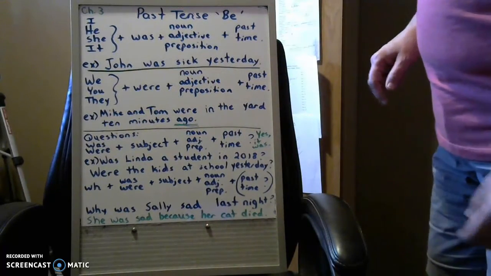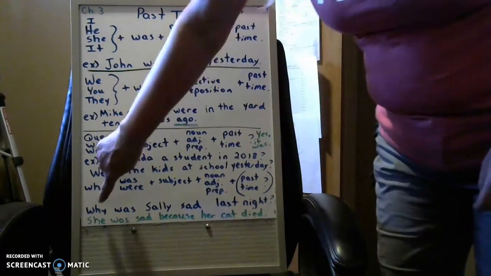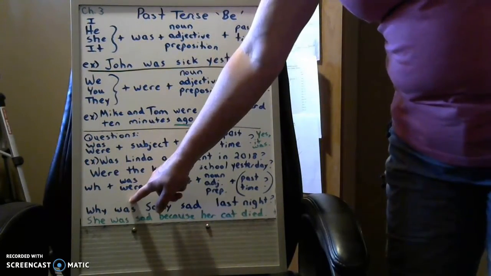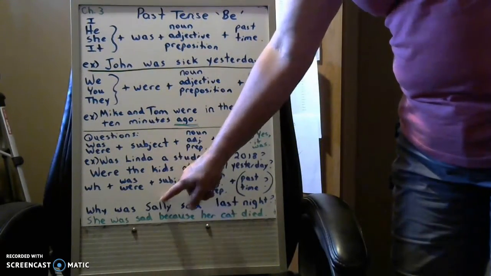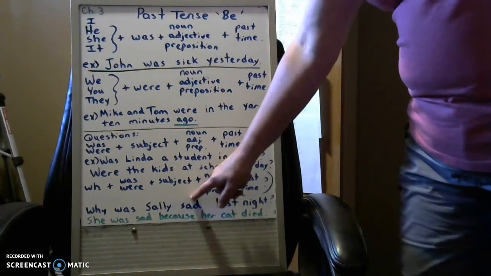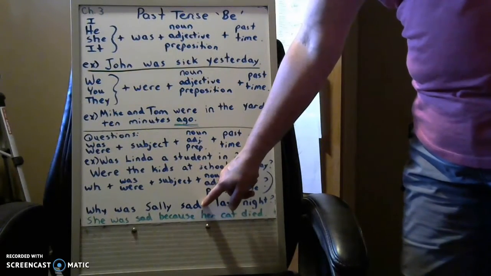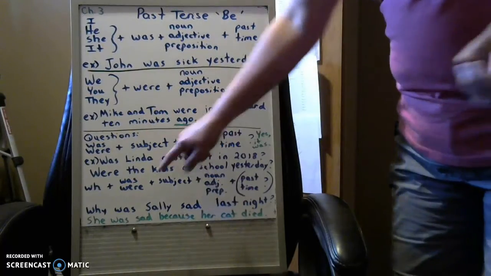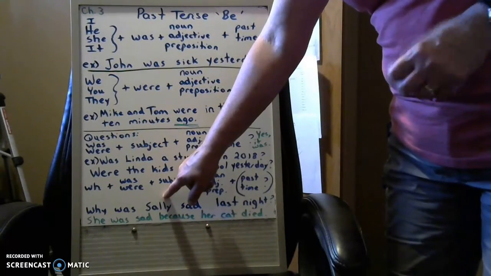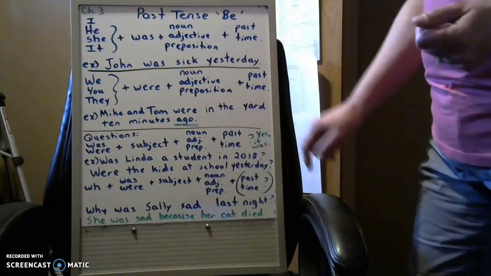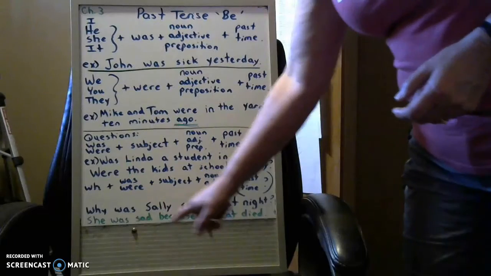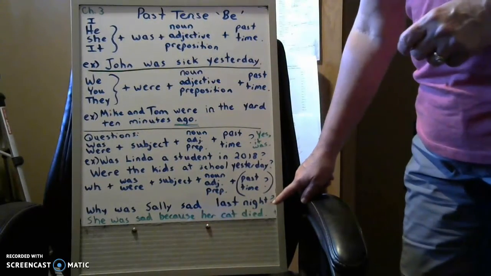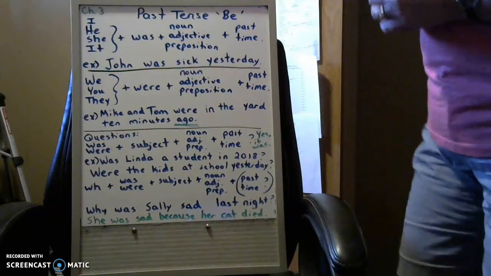Okay. So here's an example. Why, so that's my WH. Then my be verb was. Sally is my subject. Sad is what? Adjective, right? Because sad tells me about Sally, and Sally is a noun. So, why was Sally sad last night? So here's my past time, question mark.